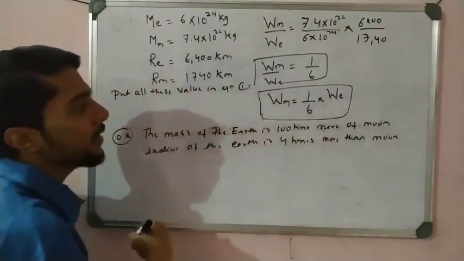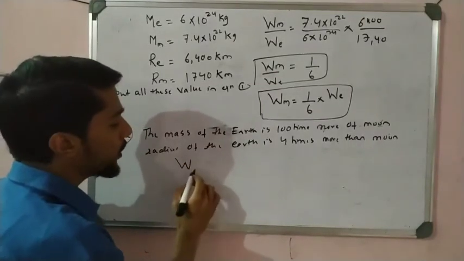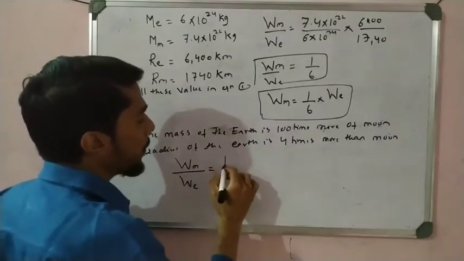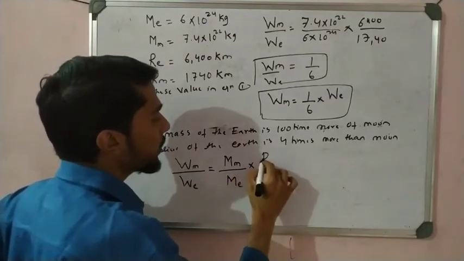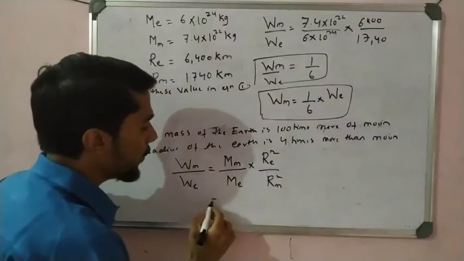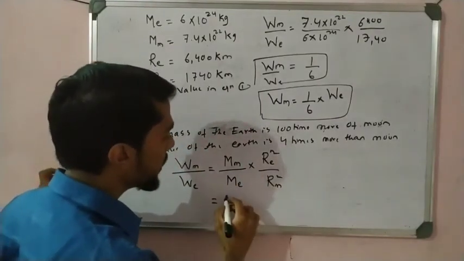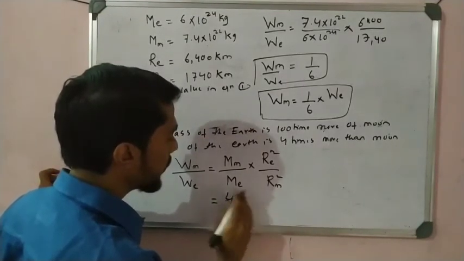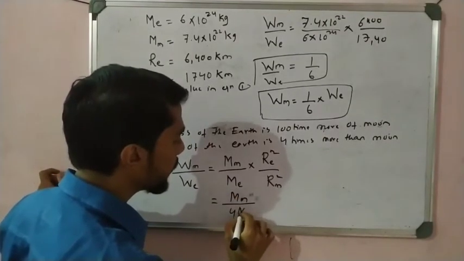So we also write here, so we know that if we also get the same answer, the weight of the object on the moon divided by the weight of the object on earth is equal to what? Mass of the moon divided by mass of the earth, into radius of the earth squared divided by radius of the moon squared, right? Now put the values. What is the mass of the earth? That is 4 times of moon, so I write m divided by 4 times of moon, right?